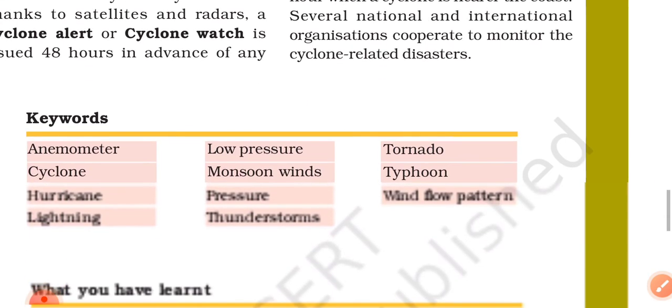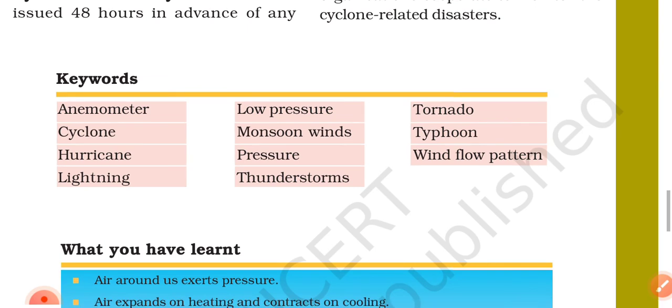Now keywords: anemometer, low pressure, tornado, cyclones, monsoon wind, typhoon, hurricane, pressure, wind flow pattern, lightning, thunderstorm. This is the end of this chapter.